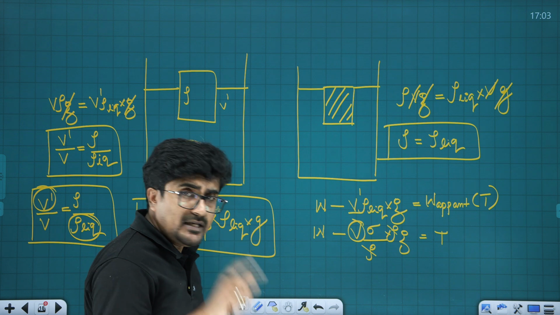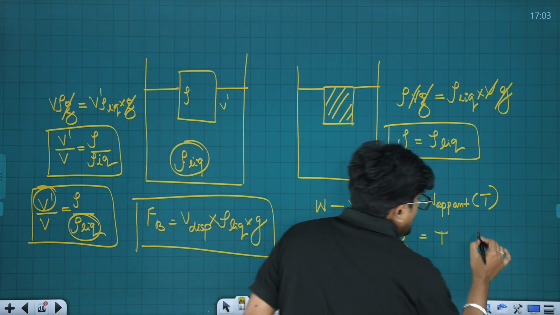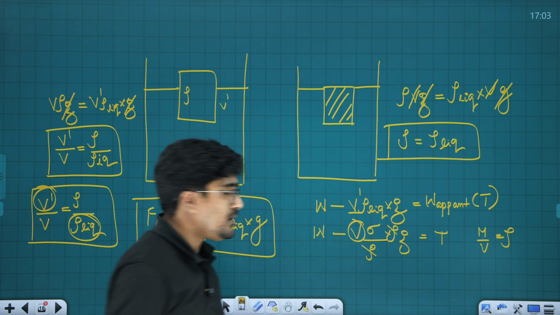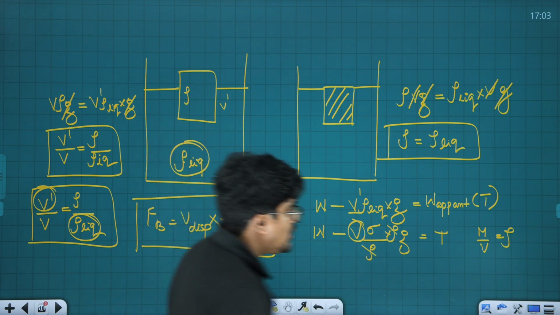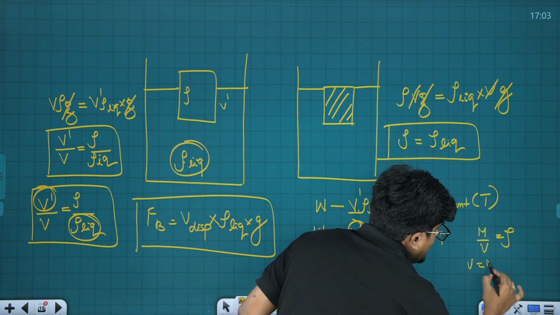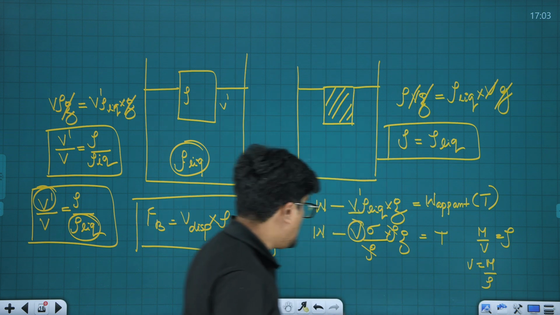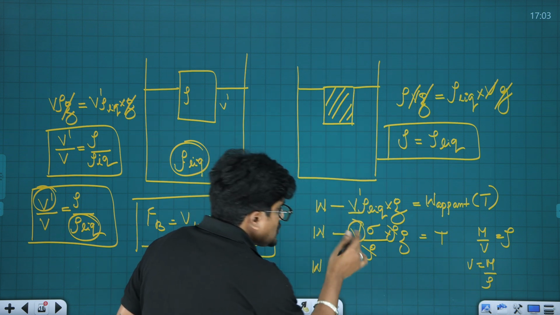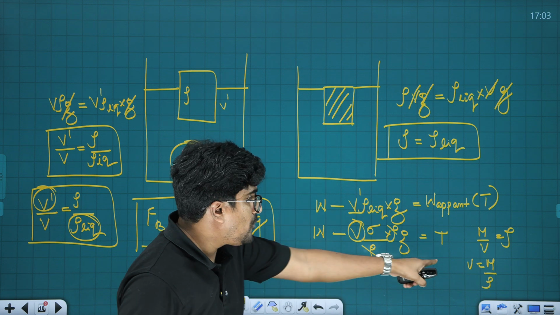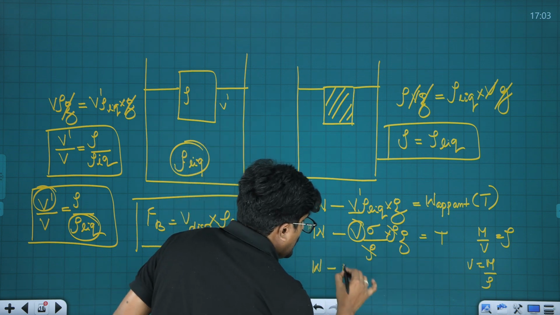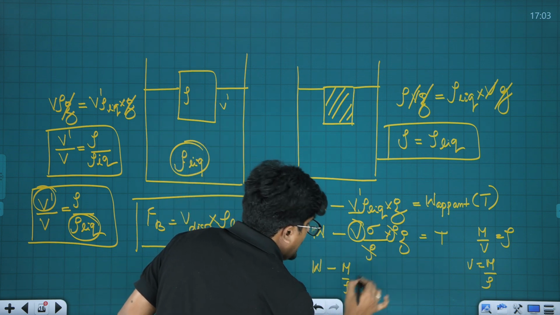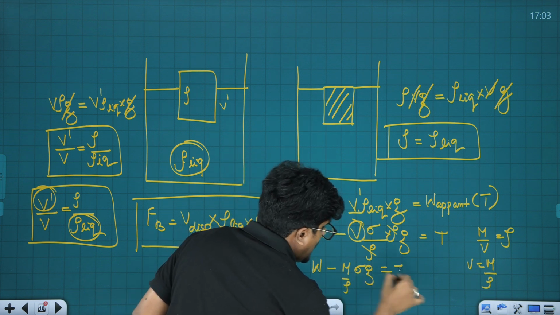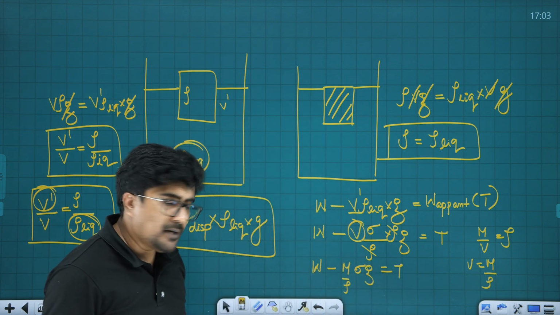Now for the volume of the material, we all know that mass by volume is equal to density. So volume is going to be mass by density, and that will appear here. So W minus, instead of V, I am going to write M upon rho, into sigma into g, that's going to be T. Now M into g is again W only.